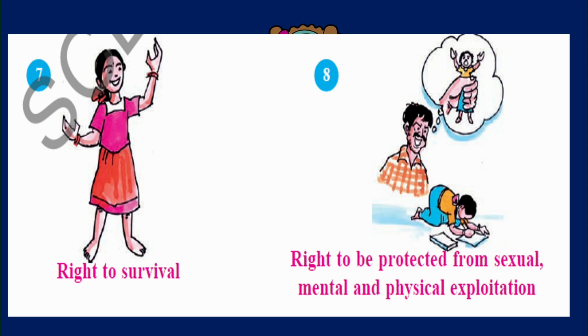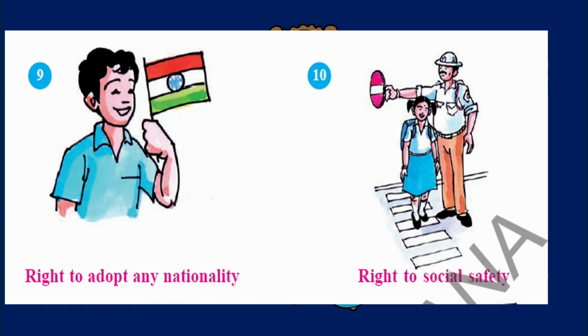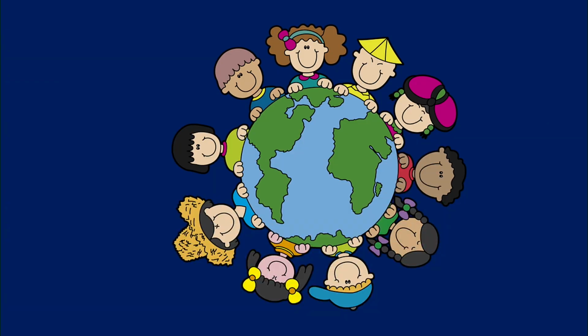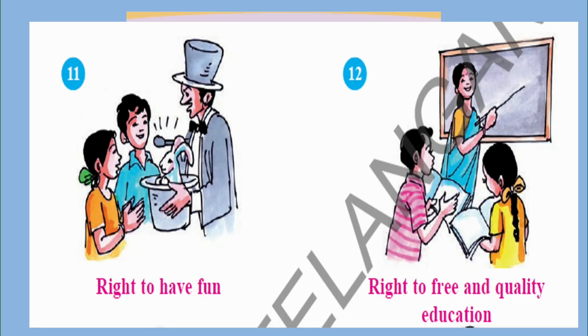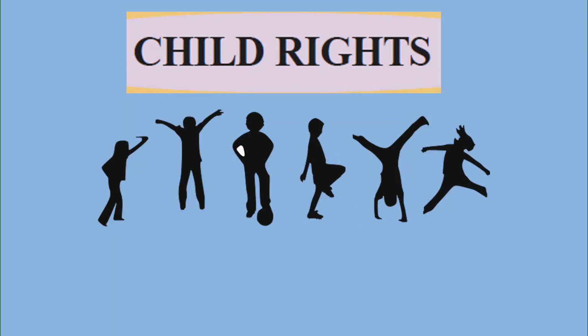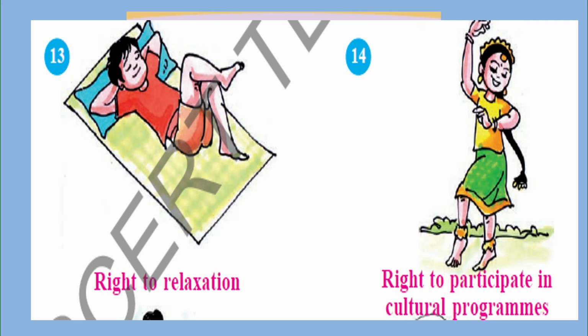Here there is no punishment from the parent or even the teacher. It is a right to adopt any nationality; they can go and settle in any other country also. And the right to social safety. It is society's duty to protect children and provide safety to them. Right to have fun, right to free and quality education. According to the Right to Education Act, we have the right to get education. And as well, the right to relaxation.